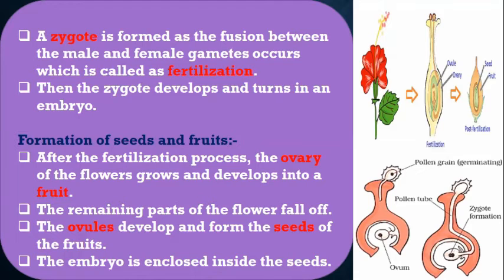Children, after the fertilization, the ovary develops into the fruit. The ovules develop into the seeds of the fruit, and all the remaining parts of the flower fall off. So this embryo gets enclosed inside the seeds.